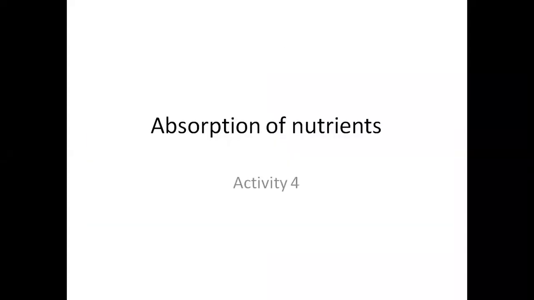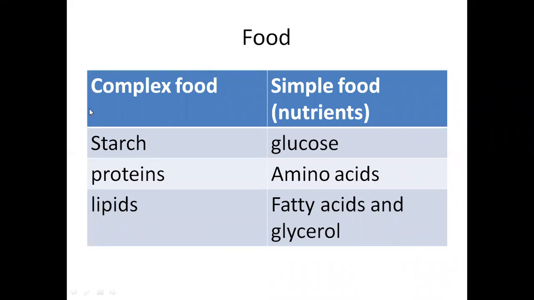Absorption of nutrients. The complex food is starch. Starch is digested first in the mouth by salivary amylase into maltose. Then maltose is digested by maltase in the small intestine into glucose.